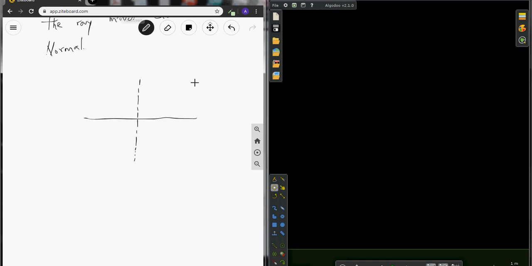This is medium 1, this is medium 2. If medium 1 is optically dense compared to 2, let's say the ray is traveling like this, 1 is denser than 2, then what will you see?